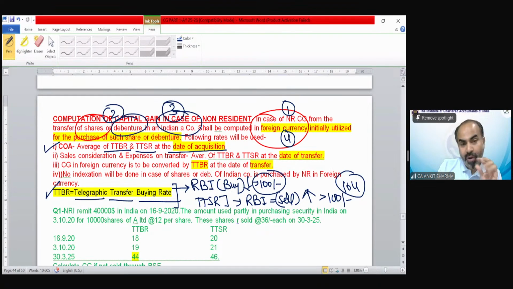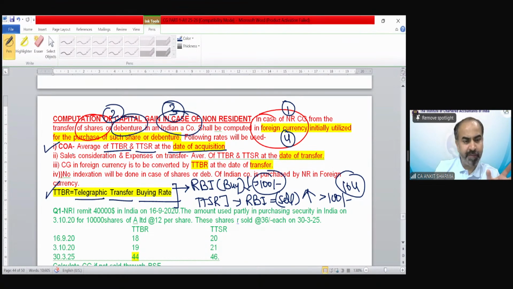So all the values need to be converted. The values would be given in Indian currency in the question, but you have to reconvert those values into foreign currency. And for the purpose of conversion, there would be TTBR and TTSR rates. With the help of TTBR and TTSR rates, we can easily convert those INR values, sale consideration or cost, into foreign currency value.